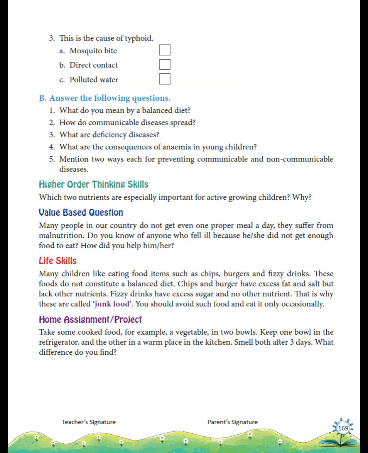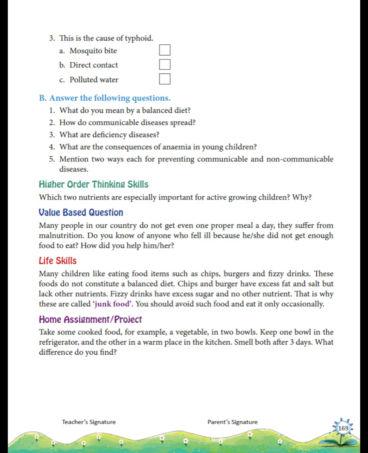B. Answer the following questions. What do you mean by a balanced diet? A balanced diet is a diet that contains all the nutrients our body needs in proper proportions: proteins, carbohydrates, fats, vitamins, and minerals. How do communicable diseases spread? Communicable diseases spread through air, dirty food, dirty water, cuts and wounds, contact, and insects. What are deficiency diseases? Deficiency diseases happen when a person's diet is missing a certain nutrient for a long time.